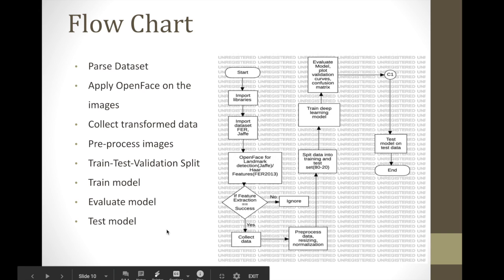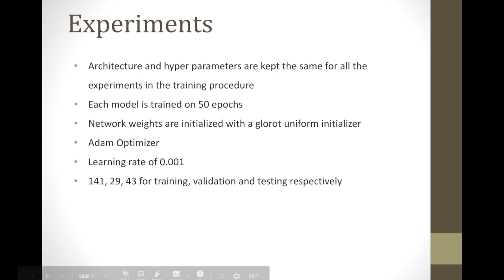So now let's talk about the experiments we performed. We kept the architecture the same for both experiments. One was with the landmark detection and one was without it. We trained the model for 50 epochs. We initialized the weights with a Glorot uniform initializer, used an Adam optimizer with a learning rate of 0.001, and we had a 120 to 29 to 43 split for training, validation, and testing respectively.